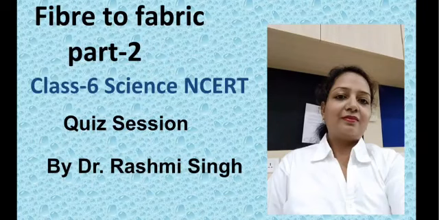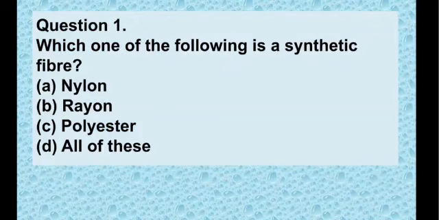So let's get started. Our first question is, which one of the following is a synthetic fiber? Your options are option A nylon, option B rayon, option C polyester and option D all of these. As we know, we get natural fiber from plants or animals, and we get synthetic or man-made fiber in the laboratory.